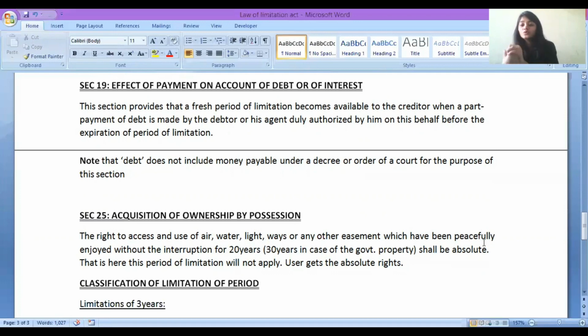If you are using a water facility for 20 years without any interruption, then after 20 years, the right to access and use that water facility is absolute. That means it is totally for you. You have all the rights without any conditions. Then this is the period of limitation.